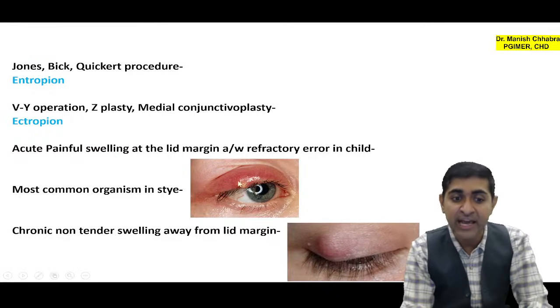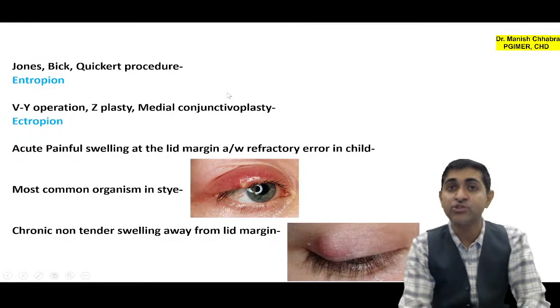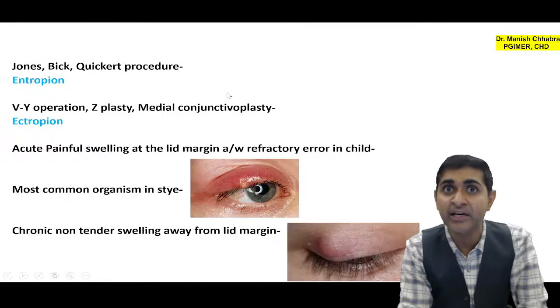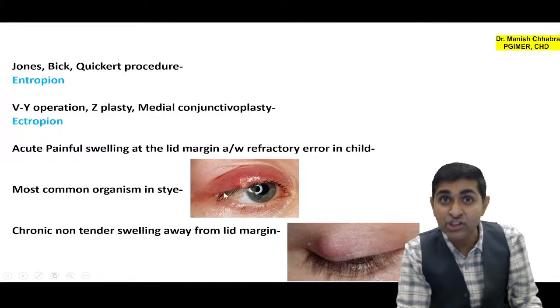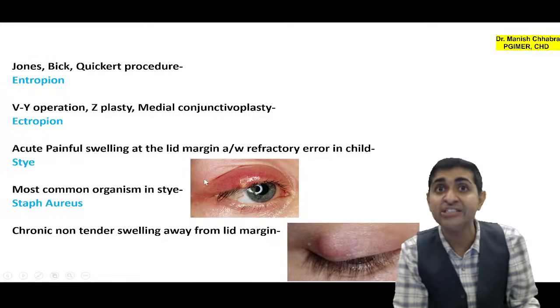Acute painful swelling at the lid margin, which is associated with refractive error in a child. See, there's a difference. If the swelling is at the lid margin, you will go for stye. Most common organism in stye is Staph aureus.